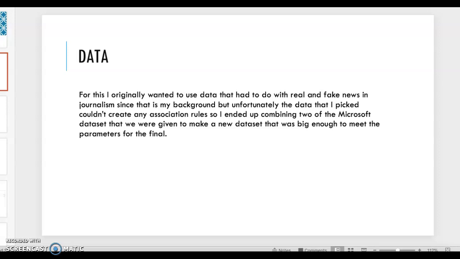Then I ran into a couple more issues when I was trying to do the k-means cluster analysis. So I had to end up combining two of the Microsoft data sets that we were given into a bigger data set that would be big enough to meet the parameters for our final.